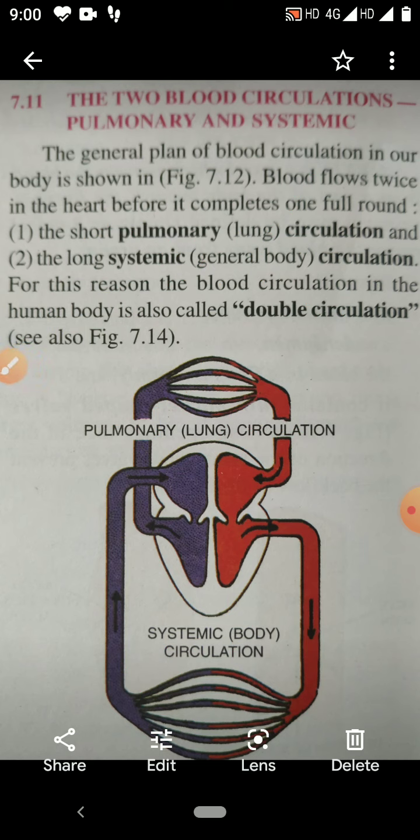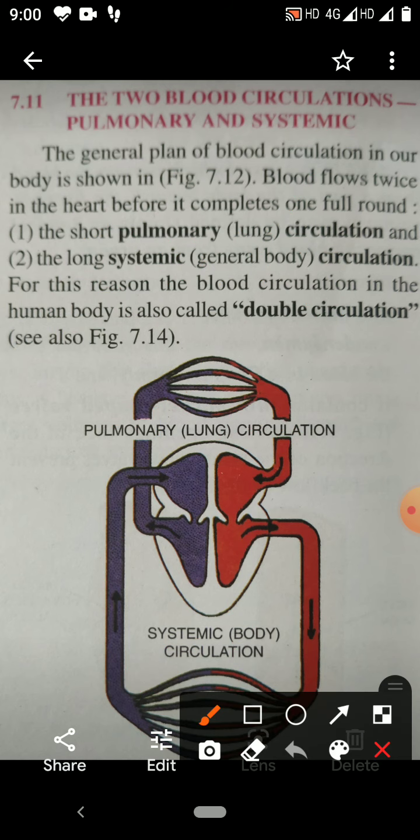Circulation of blood in the body. So blood flows twice in the heart before it completes one full round. For completing one full round, blood has to flow through the heart 2 times.